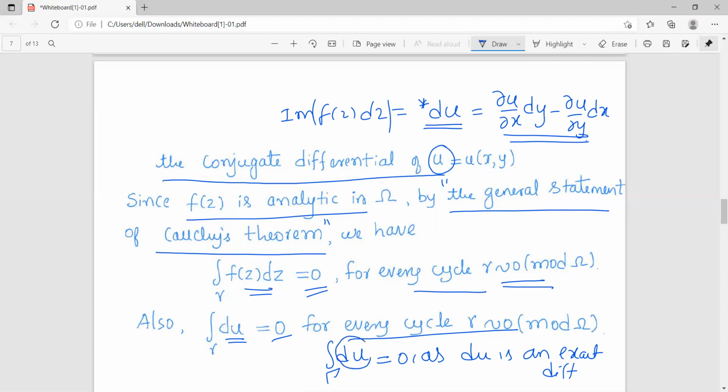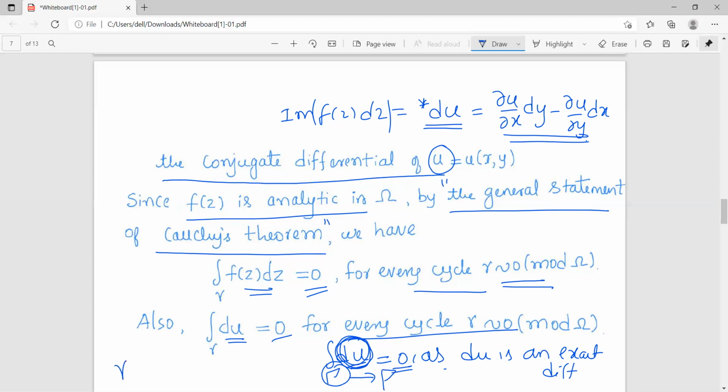So now du, what is it actually? It is the exact differential of u. So as the integrand, the function which we are integrating, is an exact differential, its integral will be 0 for every closed curve gamma.